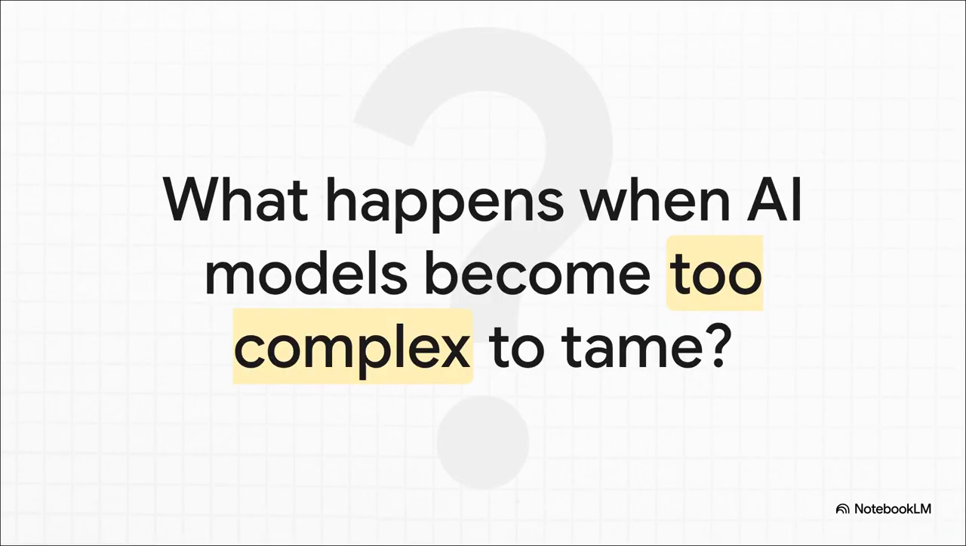So, we've explored the secret sauce, the bag of tricks that took AI from being a simple memorizer to a genuine learner. These are the techniques that let us build and control these unbelievably complex models. But it leaves us with one final and, I think, fascinating question. As these AI models continue to get exponentially more complex, what happens when they become too complex for even these tricks to tame?